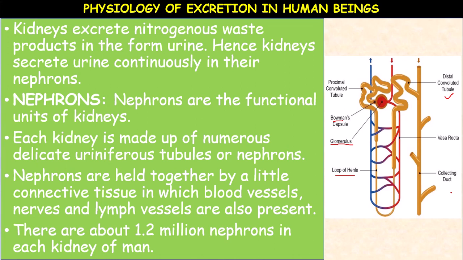The nephron is the structural and functional unit of the kidney. There are 1.2 million nephrons in each kidney. The nephron consists of Bowman's capsule, glomerulus, proximal convoluted tubule, loop of Henle, distal convoluted tubule and collecting duct.